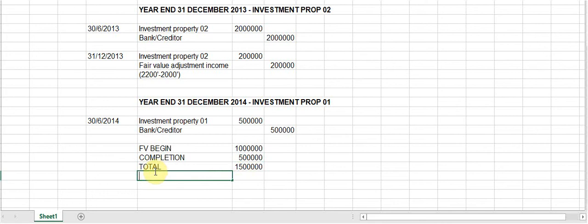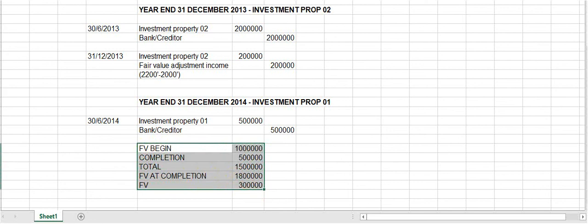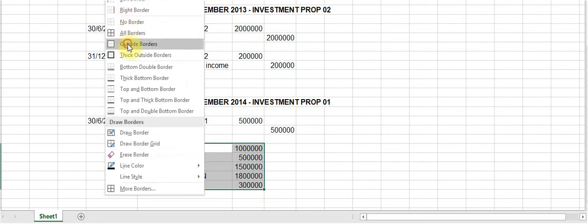The fair value at this point of completion is 1.8 million. And that means that we have a fair value adjustment upwardly of 300,000, which is the difference between 1.8 and 1.5. Just going to put my explanation in a little block.